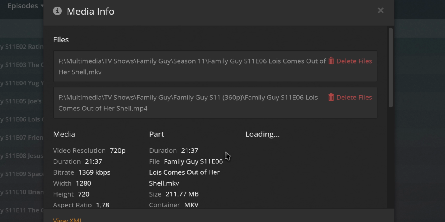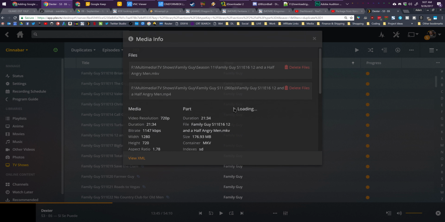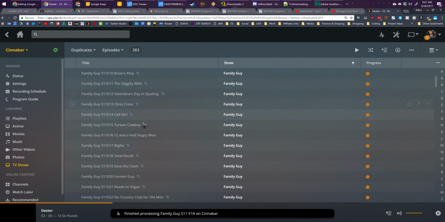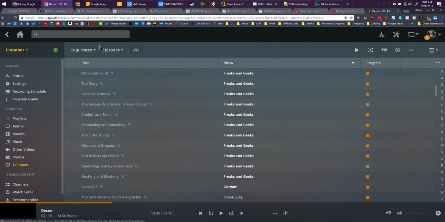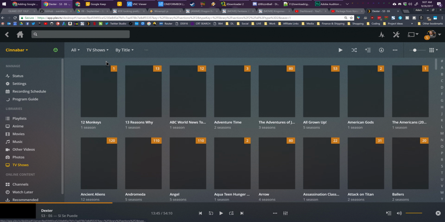And then you don't have to go back and forth if you don't need to view the specific information as to why you might have it. So then we can go over here, Get Info, delete the MP4, good to go. And then you can continue clearing them off of this list without going back and forth. Pretty handy. And then when you're done, you click where it says duplicates, go back to all, and click where it says episodes, go back to TV shows.